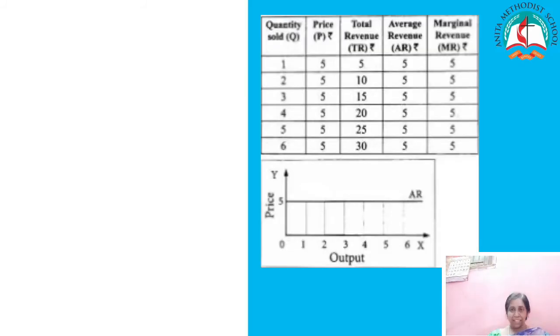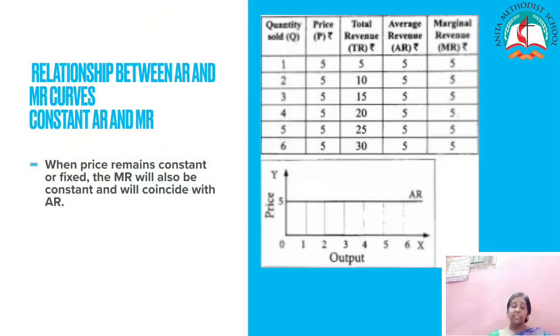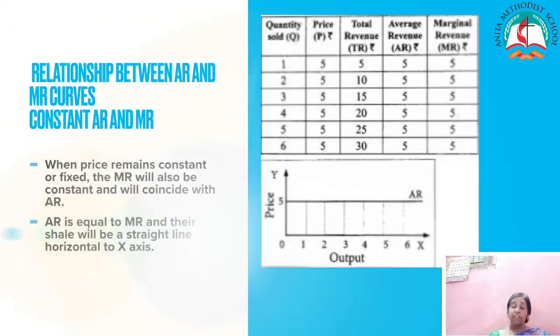Children, let us learn about the relationship between AR and MR curves. The first relationship is the constant AR and MR curve. When price remains constant or fixed, the MR will also be constant and it will coincide with AR. Under perfect competition, as the price is uniform or fixed, AR is equal to MR and the shape will be a straight line horizontal to the x-axis.